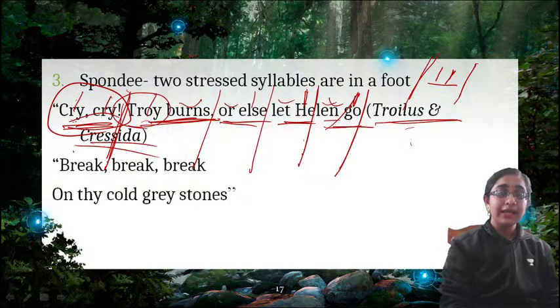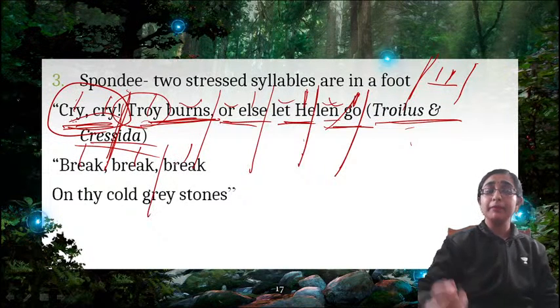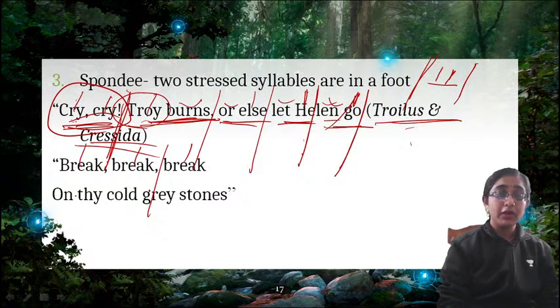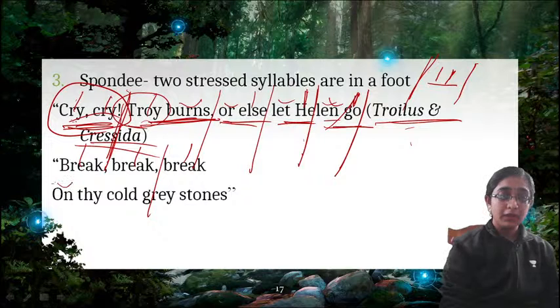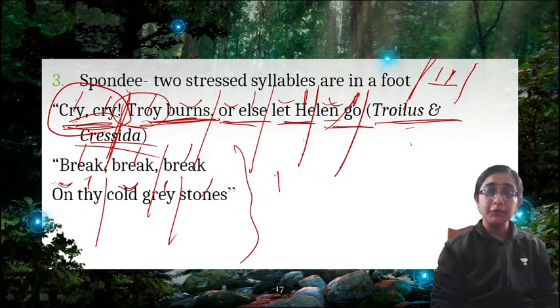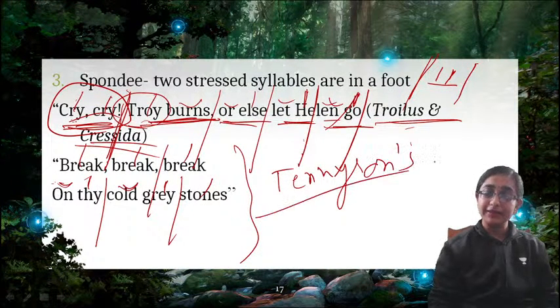Now next is break, break, break. Break, break, break, all are accented syllables. On thy cold grey stones. This is a line from Tennyson's poem Break, Break, Break. The poem is also titled Break, Break, Break, right?